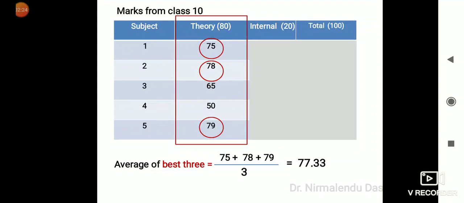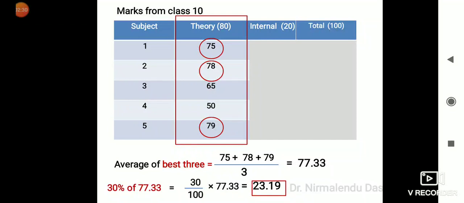So 30% of this 77.33 is coming out as 23.19. So that 23.19 will be added to each of your subjects in the class 12 scorecard. So we'll show the calculation.